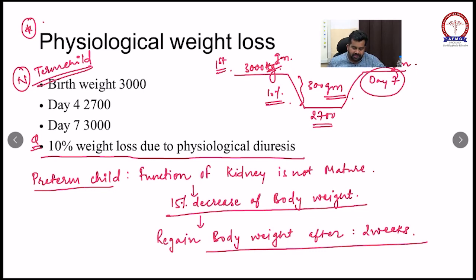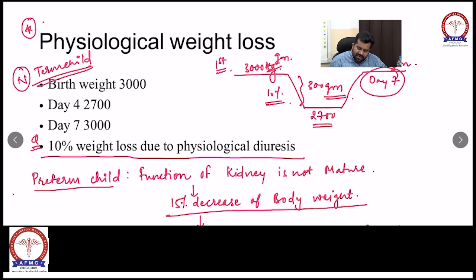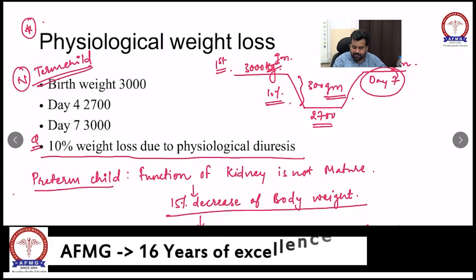Very important difference between a term child and a preterm child. A term child will normally lose 10% of the body weight during the first 4 days of life and regain the weight during the 7 to 10 days of life. Whereas in a preterm child, because the functions of the kidney are not mature, the child will lose more urine during the first 4 days of life, and will decrease 15% of the body weight. And because the child is preterm, the kidney will take more time for maturation of the nephron and tubule. To regain a normal body weight, it will take 2 weeks.